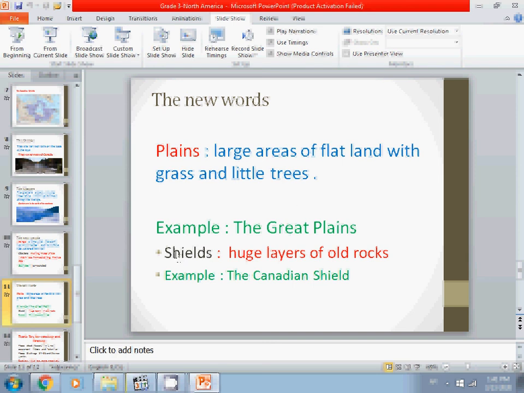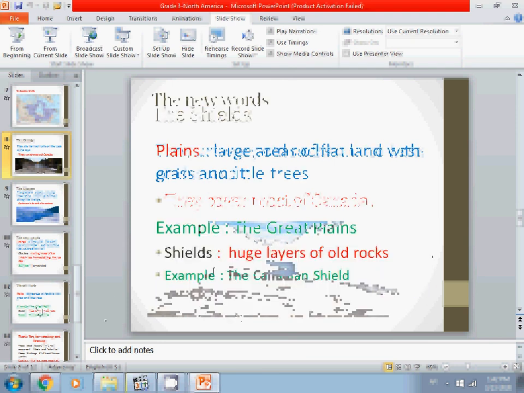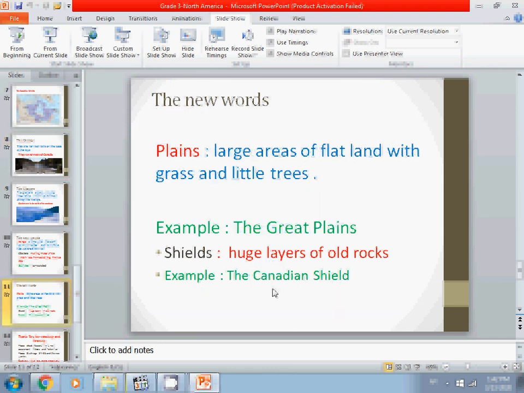Let's go to shields. Remember shields? Old rocks. Huge layers of old rocks on the earth. Okay, again and again. Let's go to the picture of the shields. Can you see it? So when I say shields, you look at it and say very old rocks. A huge area of very old rocks. Okay, an example of shields in North America is the Canadian Shield, which exists in Canada because, from the name, it's naturally in Canada.